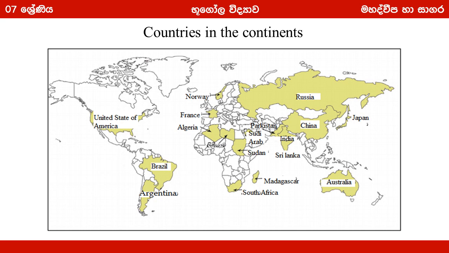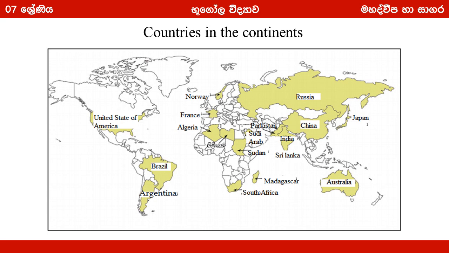Now you know continents are huge land areas and we find many countries in one continent. Here are some examples. Brazil and Argentina are 2 countries in the South American continent. And United States of America is a country in the North American continent. Norway and France are 2 countries we find in the European continent.